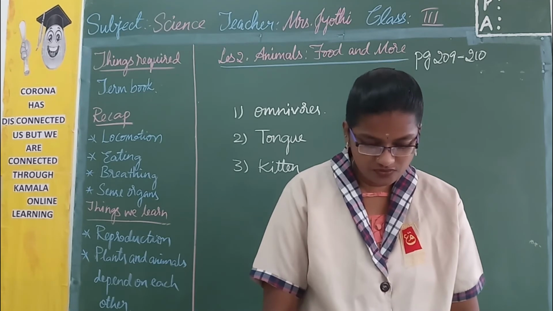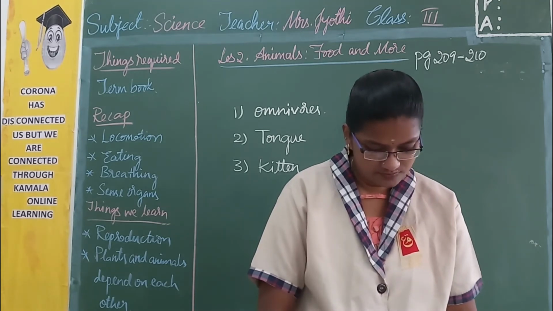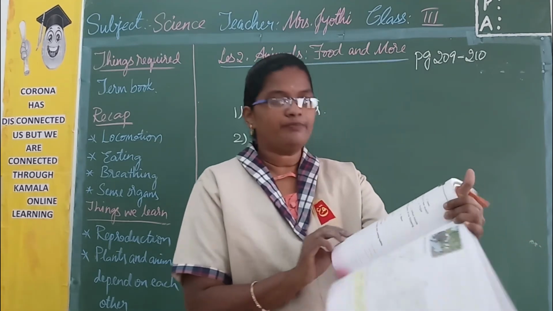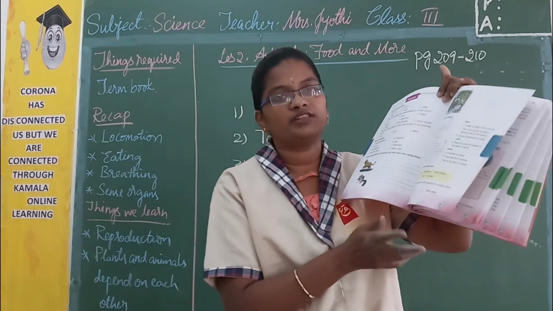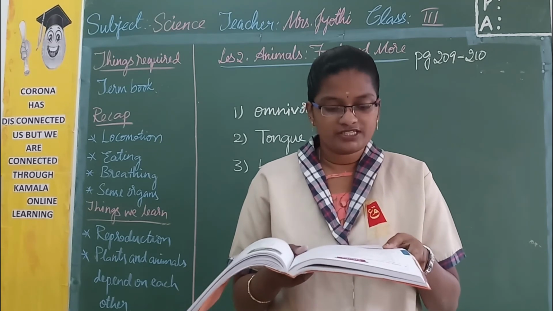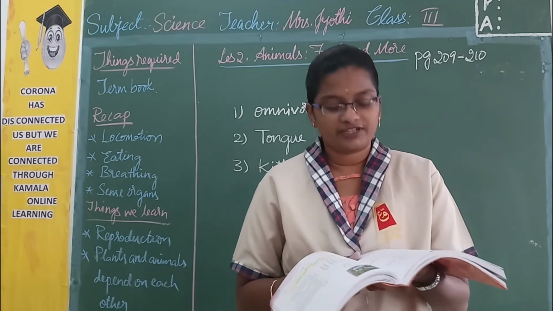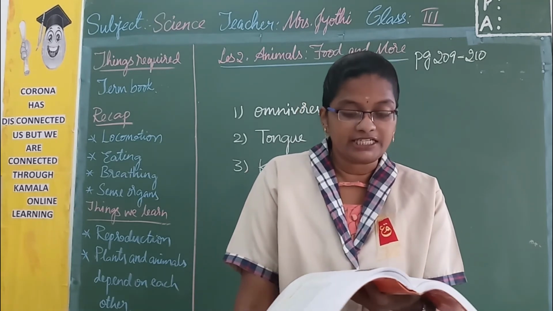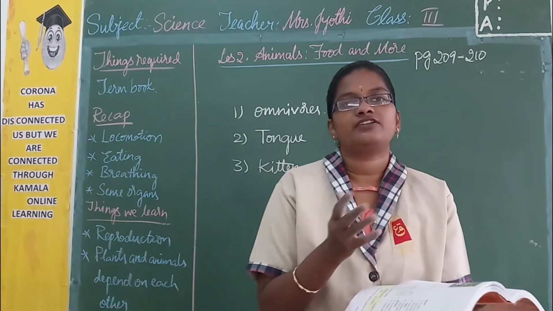And your today's homework will be, you should write down this C bit from page number 212 and 213. So here there are 3 pictures for you. One is tiger and one is squirrel, another one is elephant. So identify animals shown in the picture and write down their eating habits. So first thing is you should identify the picture.